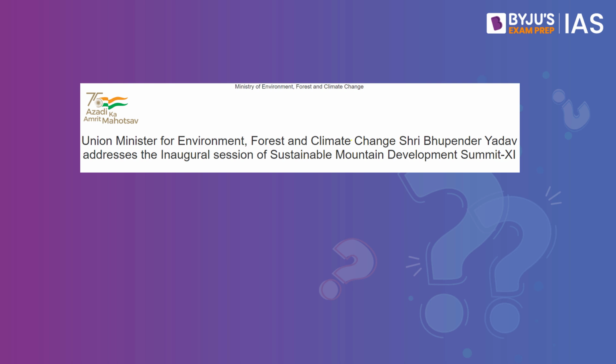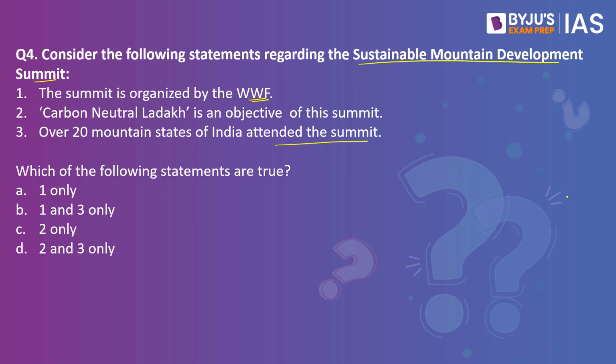In this context, you have to know that there is a meeting called the Sustainable Mountain Development Summit, and they are meeting for the 11th time. It is their 11th meeting which is happening. Now, what you have to otherwise know over here is this is a very India-specific summit. It does not have so much of global partnership, and you can see over here it is not organized by WWF. It is organized by the Indian Mountain Initiative.